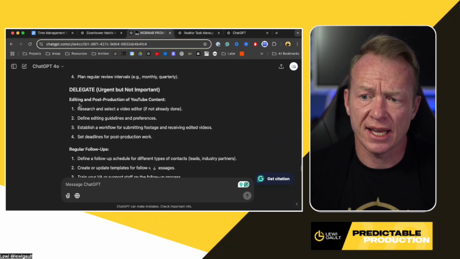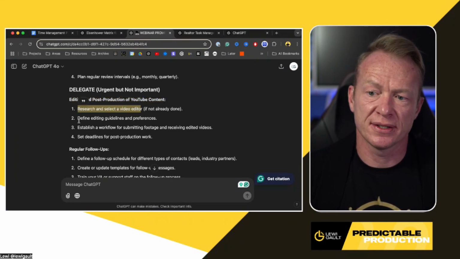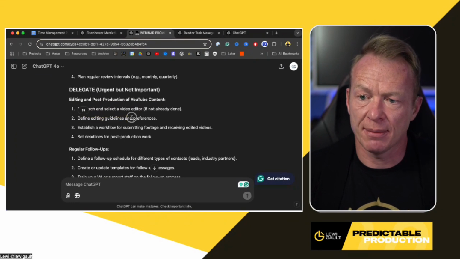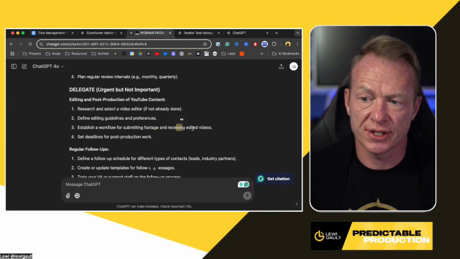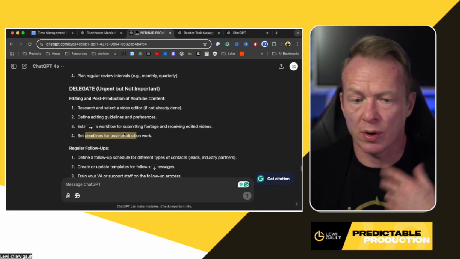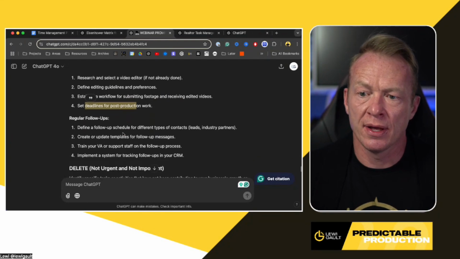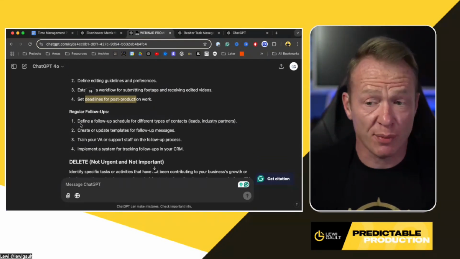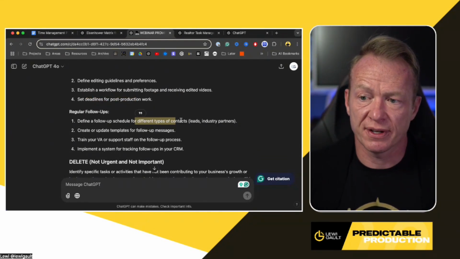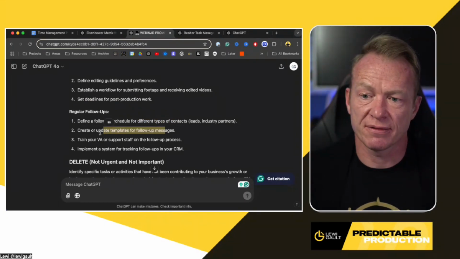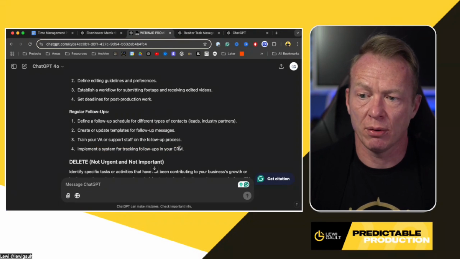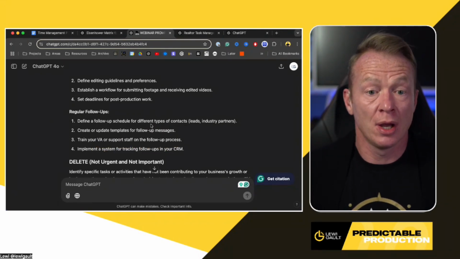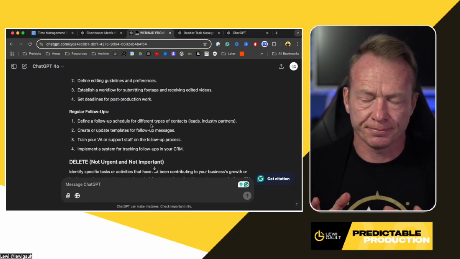So very cool. Delegating, obviously for YouTube, it's saying post-production and content: research and select a video editor, go find one, define editing guidelines and what you want, build out a workflow for submitting footage and receiving edited videos, and then set deadlines. So that's what I want to get off my plate. I want to delegate that out. And then for the off-market properties, define a follow-up schedule for different types of contacts, create or update templates for follow-up messages, train your VA or support staff on the follow-up process, implement a system for tracking follow-ups in your CRM. So what's happened, right? Where are we at right now?